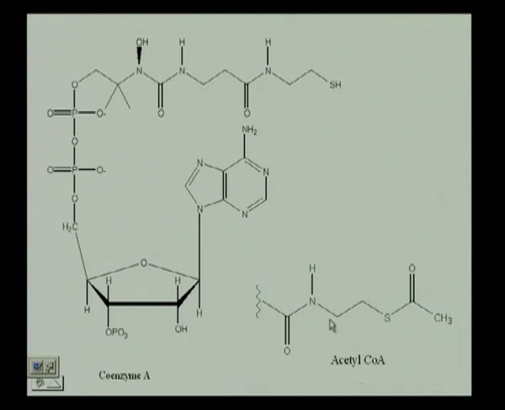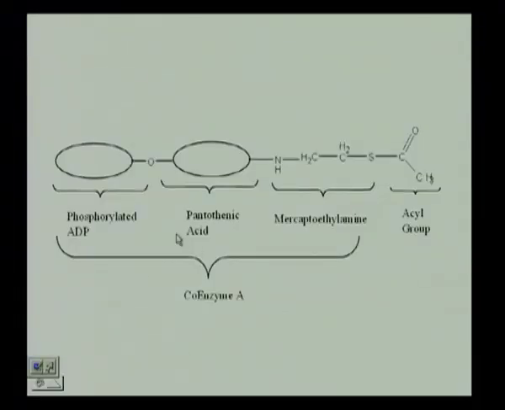Okay. So, whenever we look at any metabolic pathway, you will see acetyl CoA come into the picture a large number of times. Okay. But you have to remember it is derived from that vitamin and it is nothing but a phosphorylated ADP linked with an oxygen to pantothenic acid that is linked to mercaptoethylamine. This unit is coenzyme A.